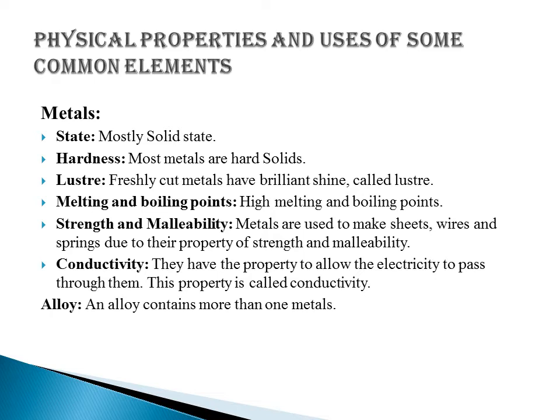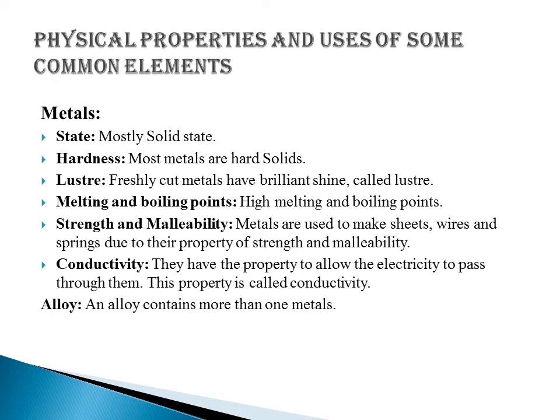Next property is luster. Freshly cut metals have a brilliant shine called luster. So this is the basic definition of luster: a brilliant shine in freshly cut metals is called luster. For example, aluminium is used for making utensils and picture frames due to its luster. Gold and silver are used to make ornaments because of their shine or luster.